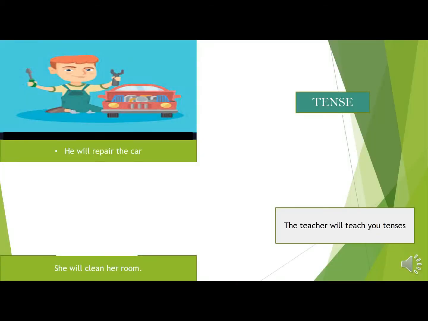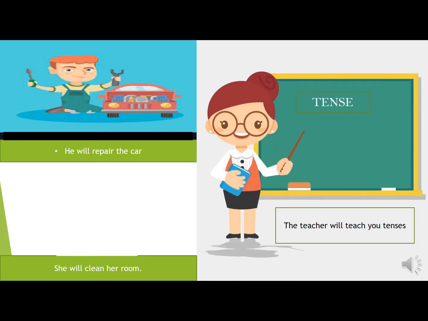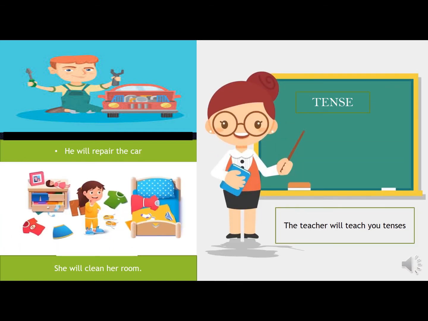Now, let's move towards some pictures. As you have seen, there is a picture and a sentence written there: he will repair a car. The teacher will teach you the tenses, and she will clean her room. As you have seen in these pictures, all three actions have not been completed yet. So they are talking about something which they will do in the future.